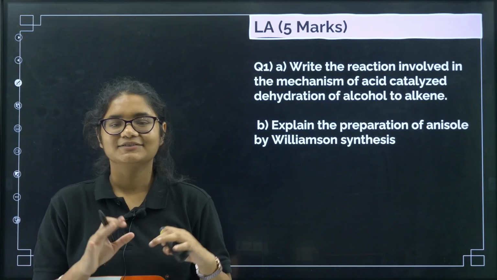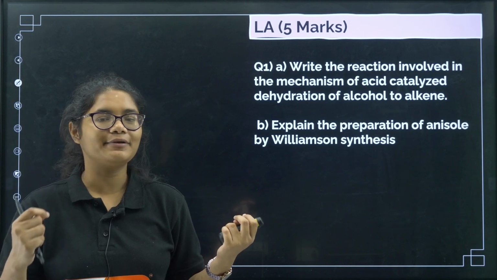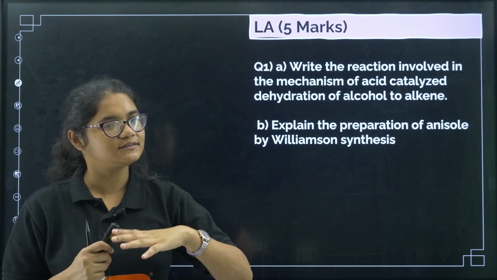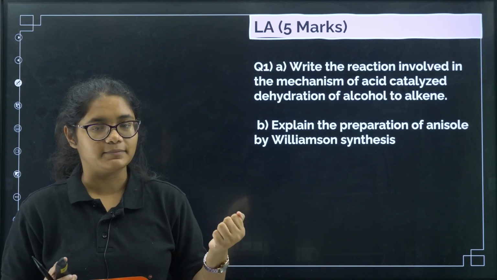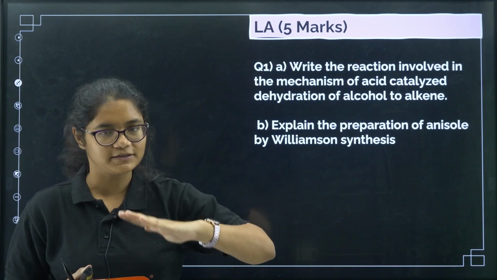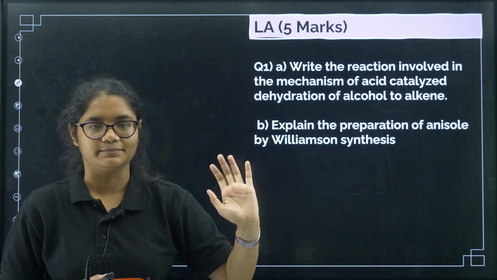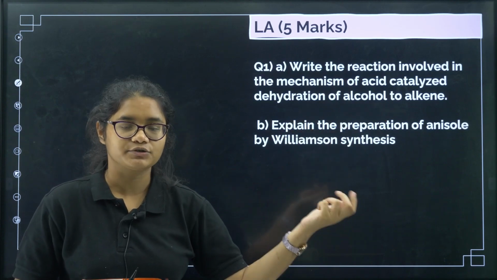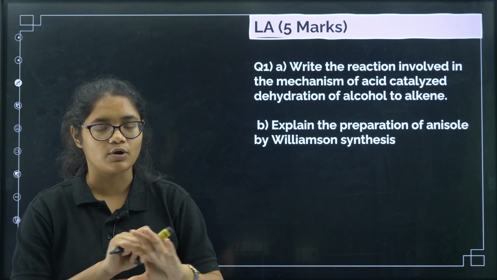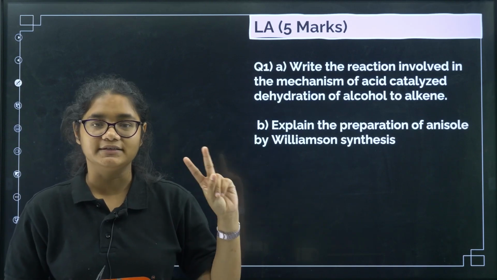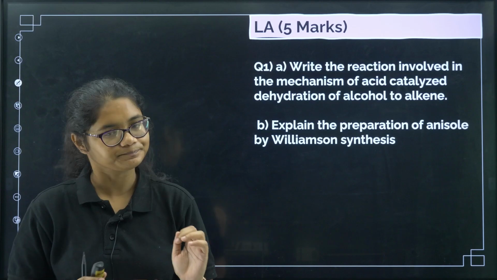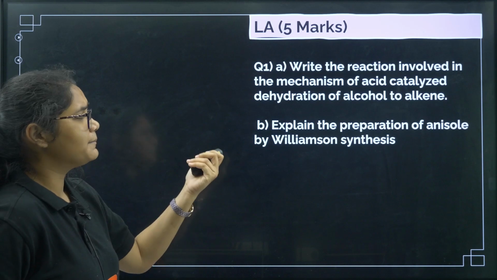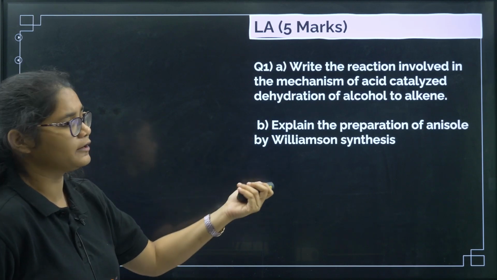Okay, simple one. Now we are done with the 2 marker questions, and let us move towards the 5 marker questions. I have analyzed the last 5 to 10 years of papers. Everywhere the 5 marker question is 3 plus 2, and the 3 marker question is a mechanism: the mechanism of acid catalyzed dehydration of alcohol to alkene, or the mechanism of preparation of ethers. Generally these 2 questions are in almost all the papers, so please prepare these 2 mechanisms very thoroughly. Clear?